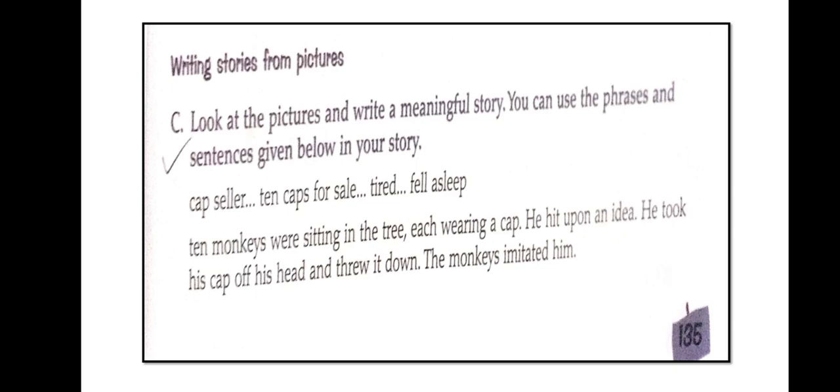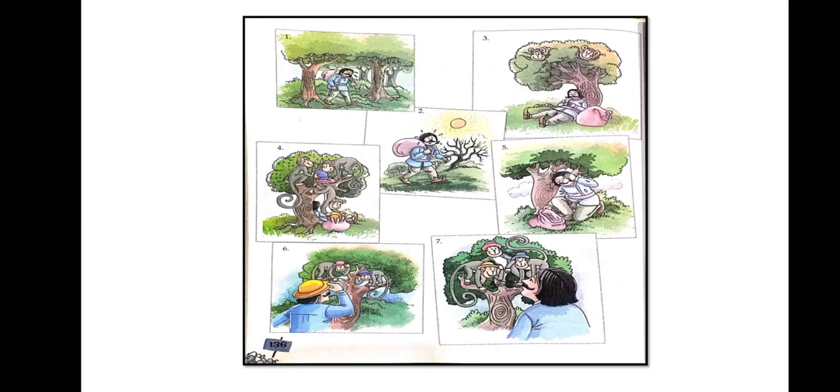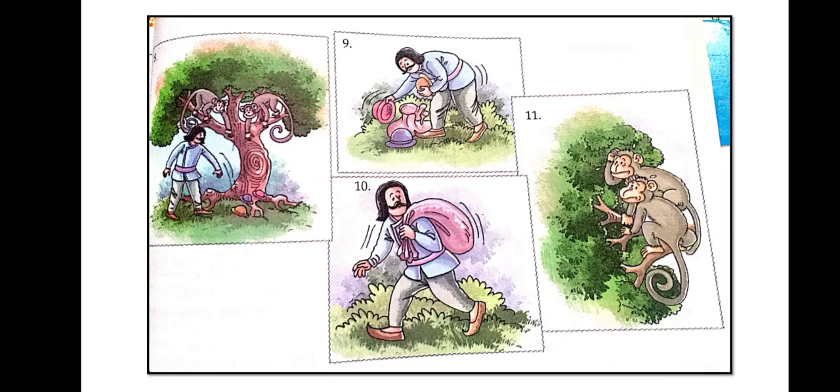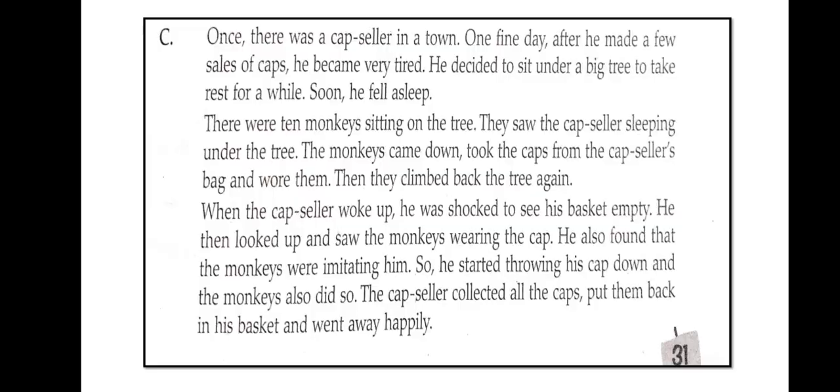Now if you see page number 136, here you can see the pictures 1, 2, 3, 4, 5, 6, 7, and on the next page you have 8, 9, 10, 11. We have 11 pictures, and we have to use these pictures and make the story. So let's start our story.